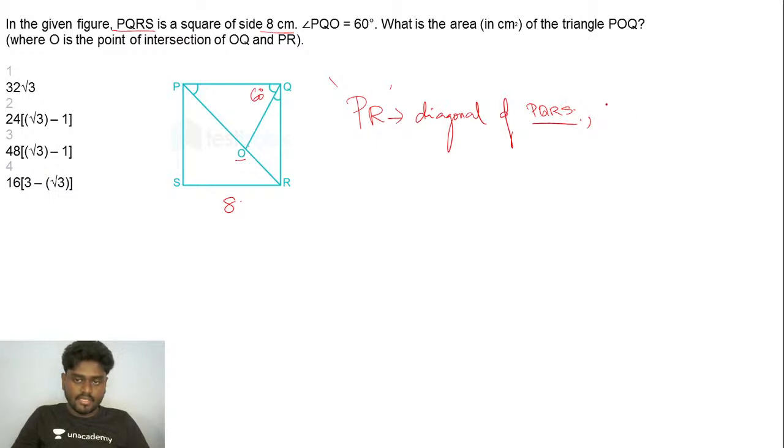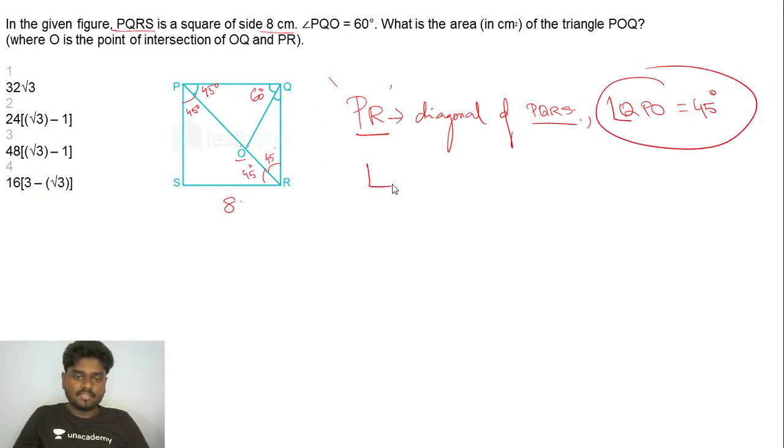And so I can definitely say that angle QPO is equal to 45 degree. Right? Angle QPO, this angle, it has to be 45 degree. Why 45 degree exactly? Since PR is the diagonal, it will equally divide the angle. So this has to be 45, and this has to be 45. In the same way, this has to be 45 and this has to be 45. Is that clear?